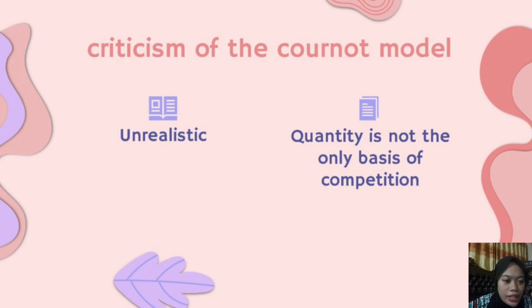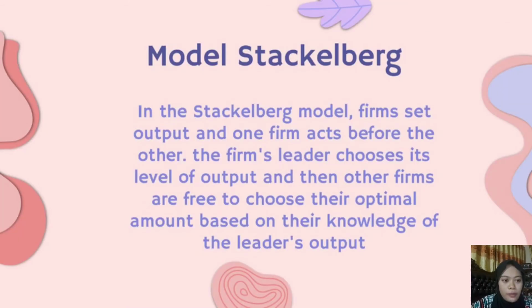One criticism in the real world is that in the Cournot model the two players set their strategies independently. If there are only two players, then the behavior of each will tend to be very responsive to the strategies taken by competitors. Then quantity is not the only basis of competition. In oligopoly industry competition, it's not only quantity or price based, but differentiation allows firms to maximize profit without having to engage in increased competition.